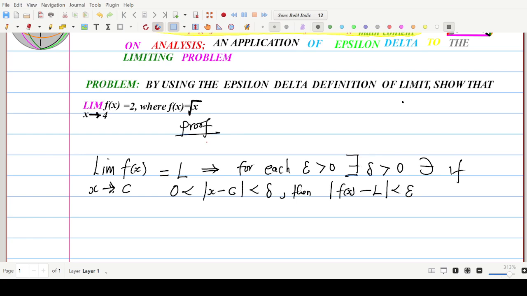And all the points x that satisfy this inequality should also guarantee this inequality for any positive epsilon. If that can be obtained every time, we say that the limit of f of x as x approaches c is equal to L. Otherwise, it does not exist.